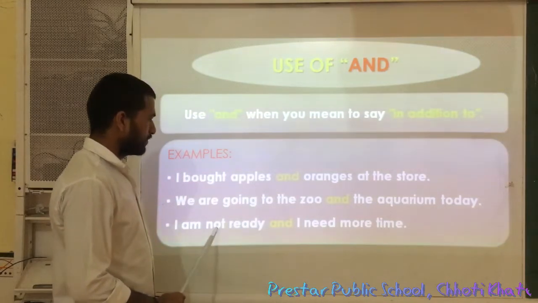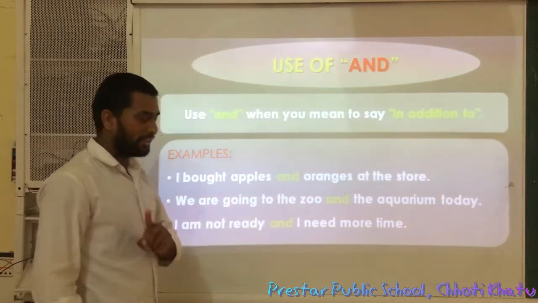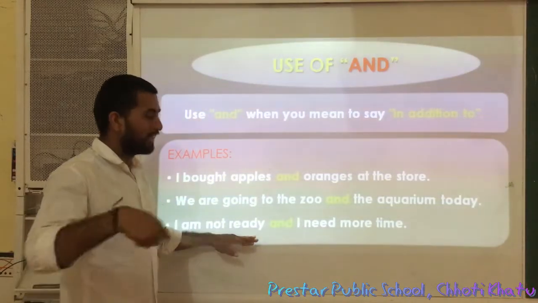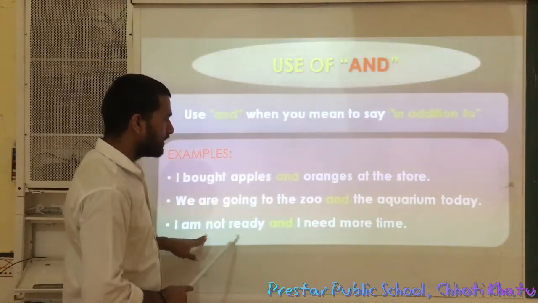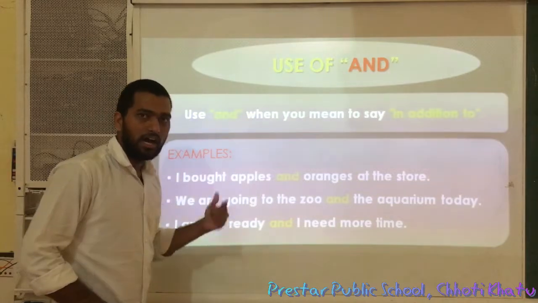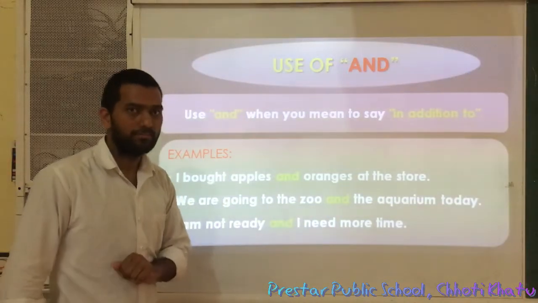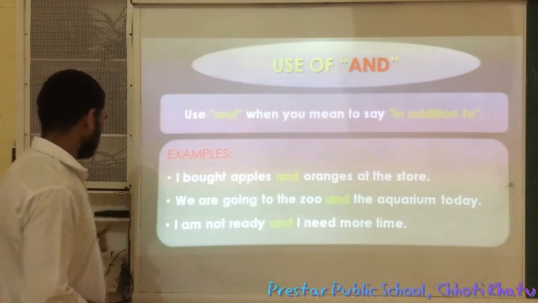Next, I am not ready and I need more time. First thing is I am not ready. Second thing is I need more time. So to join these two sentences we use and. Means you are not ready, also you need some more time. Okay. To express this type of situation we use and. Next.